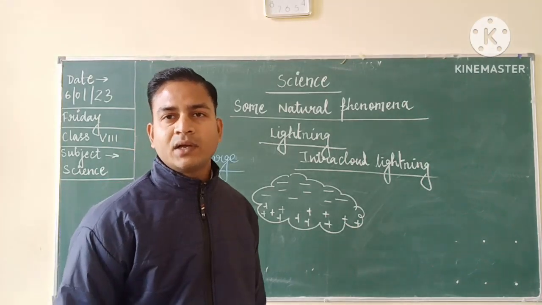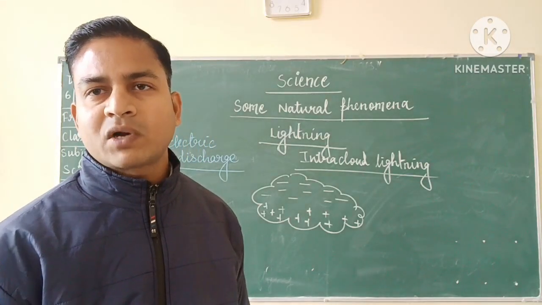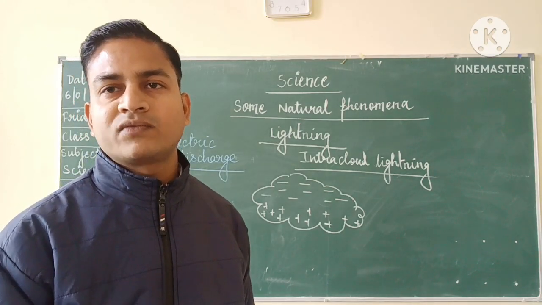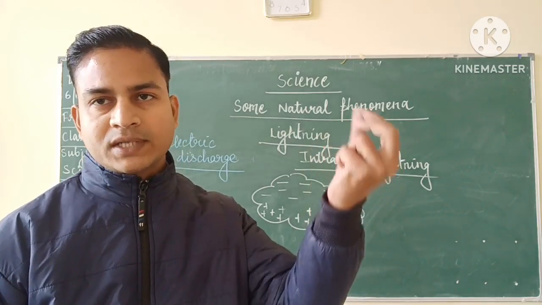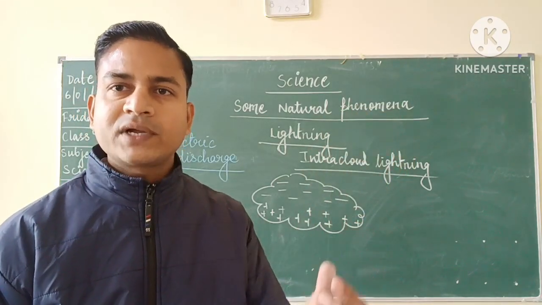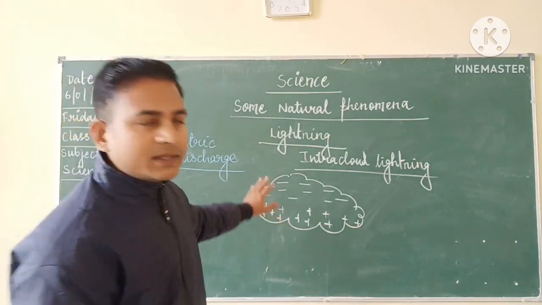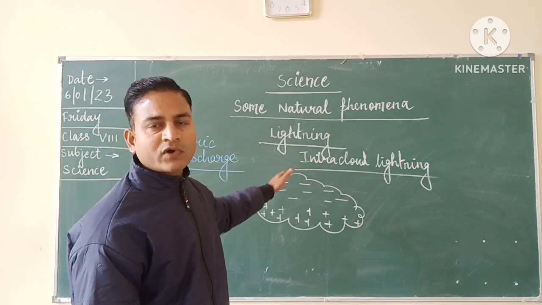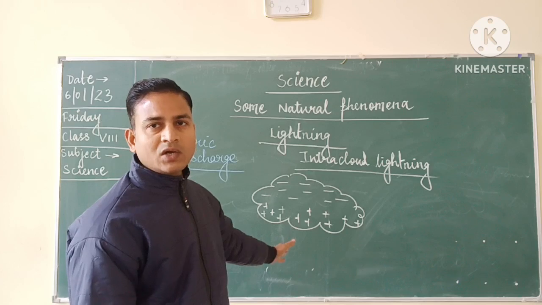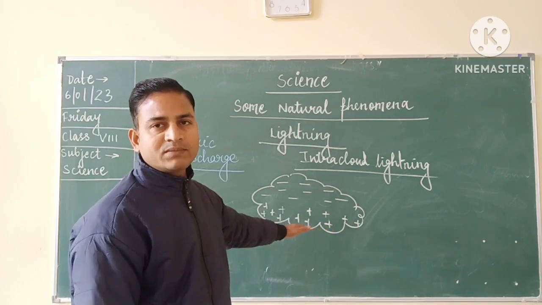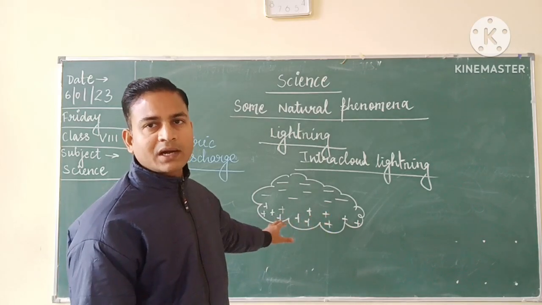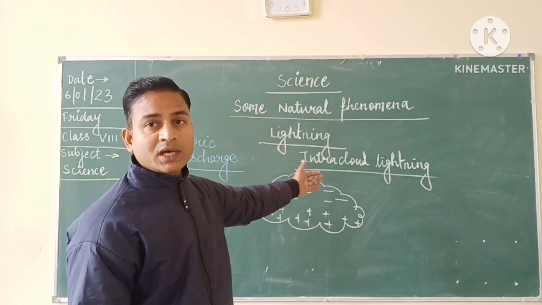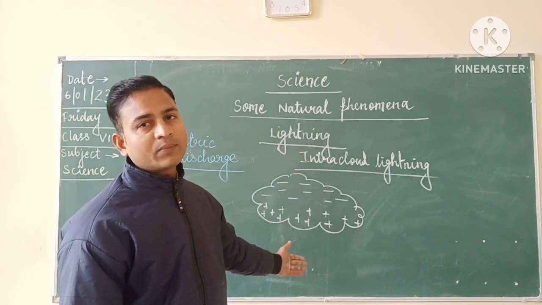Now in this case what will happen? The portion of the cloud which has a large number of negative charges, from that portion the negative charges are going to move into the portion where the negative charges are less. Here you can see that the upper portion of the cloud has a large number of negative charges. So the negative charges will move from the large concentration towards the lower concentration, as the lower portion of the cloud has fewer negative charges. So the negative charges from the upper portion of the cloud will move towards the lower portion of the cloud.